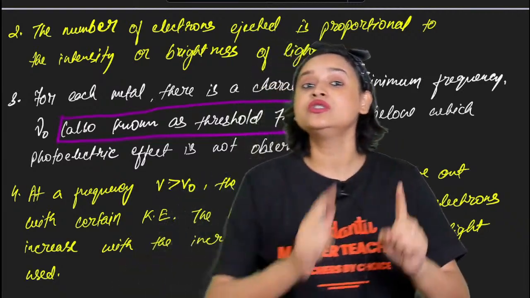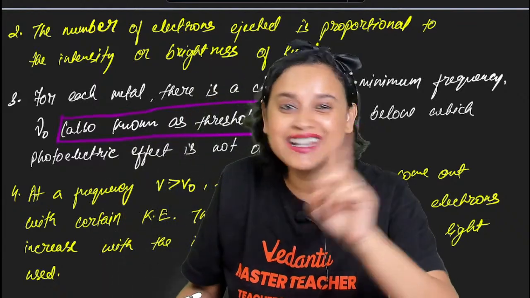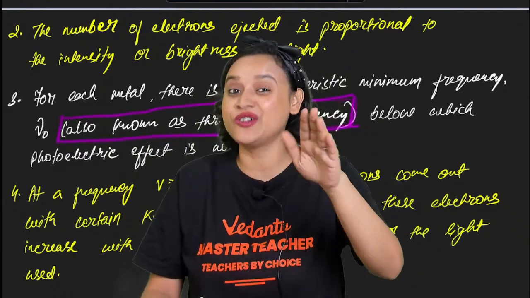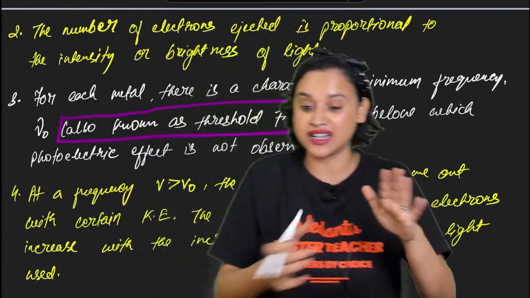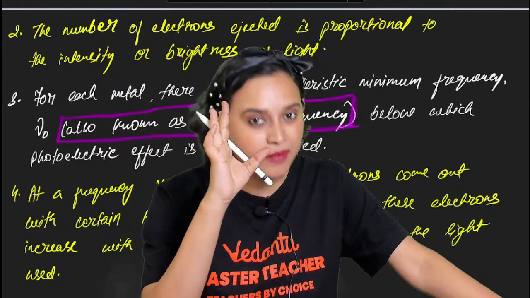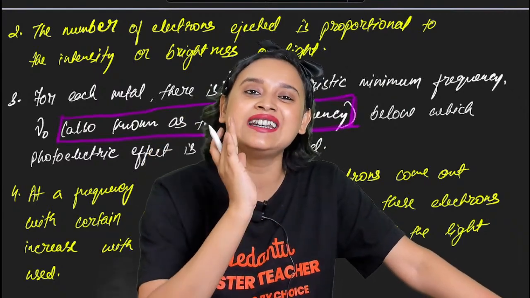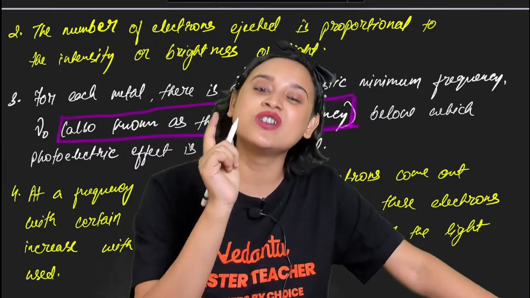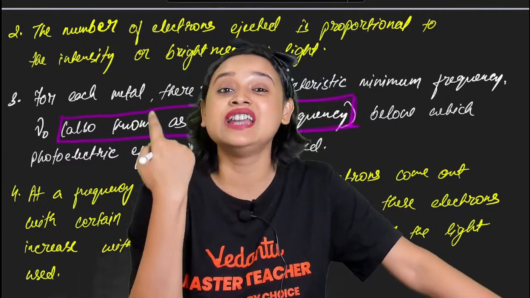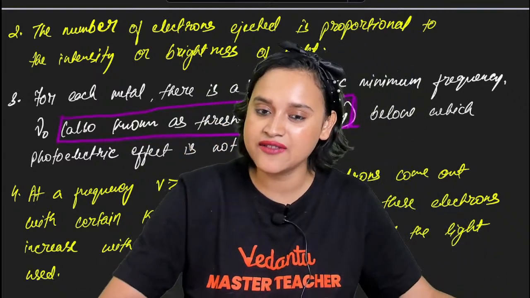But let me tell you that the intensity of light will not affect the kinetic energy of the electrons. We will get to know it because I also have graphs, so from there we will understand. This intensity will not increase the kinetic energy. It will only increase the number of electrons that are ejected. Getting it, everybody?